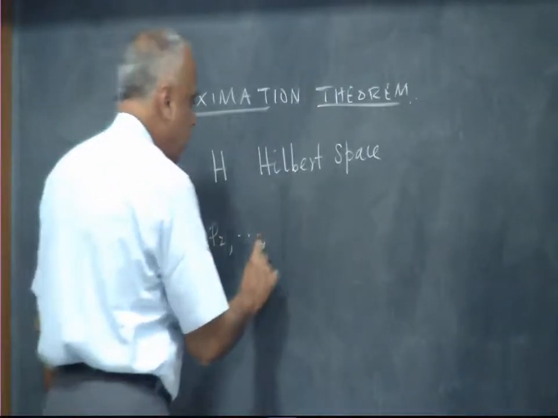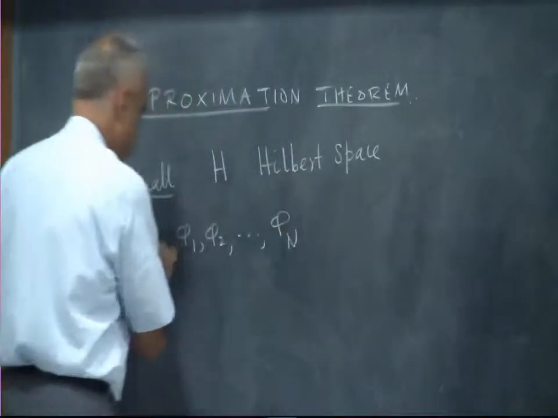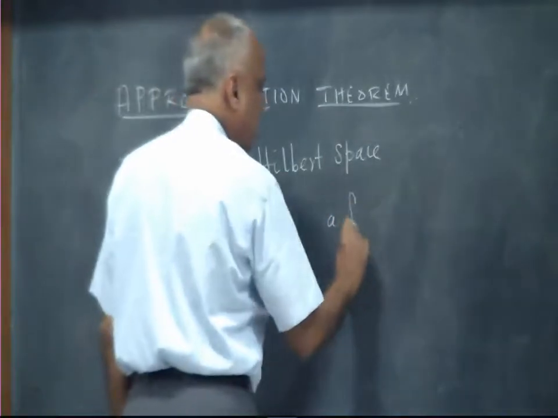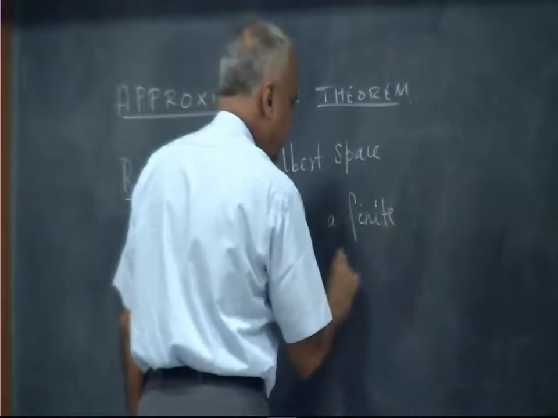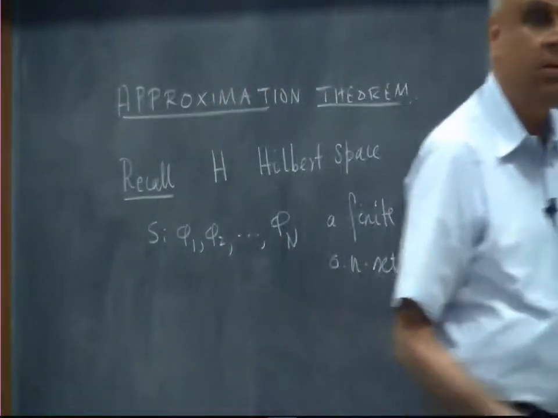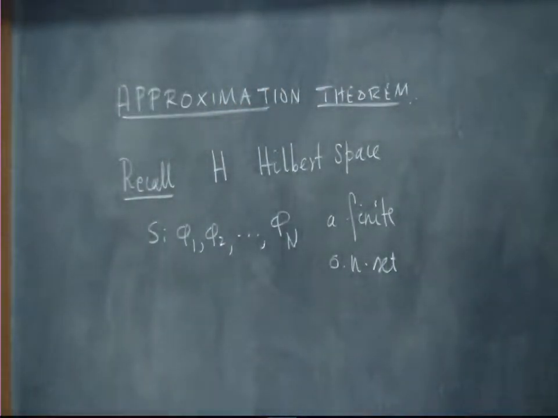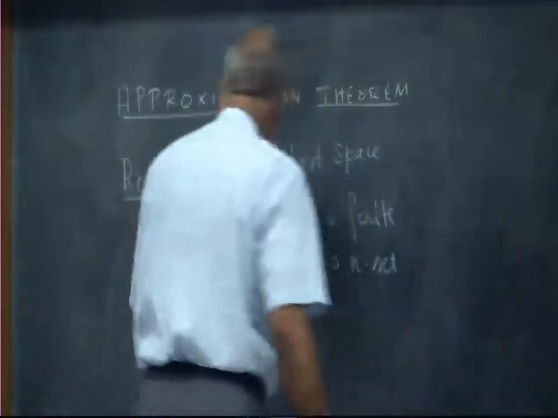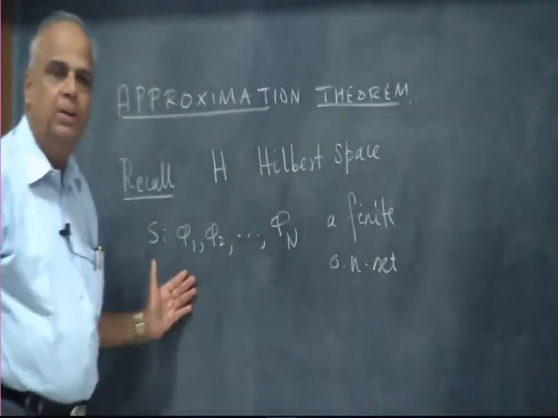So suppose I have a Hilbert space and I have a finite number of orthonormal vectors, a finite orthonormal set. It may not be complete. I am not saying it is a complete orthonormal set. All I am saying is I am picking up a finite number of orthonormal vectors.